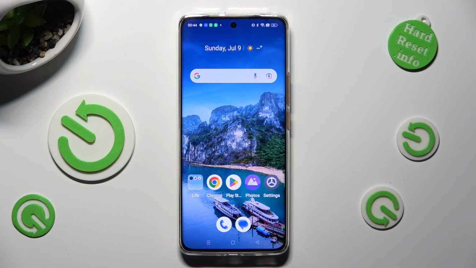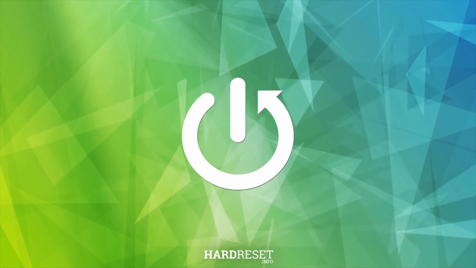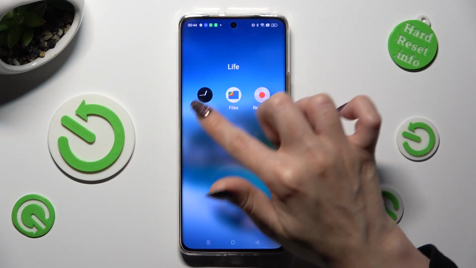Hi! In front of me is Realme 11 Pro, and today I would like to show you how you can set up an alarm clock. First of all, you need to open Clock app.